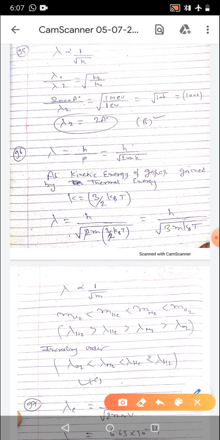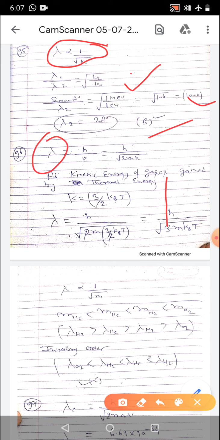Then in the next question, in 95, the de Broglie wavelength and kinetic energy of the particle is given. If its kinetic energy becomes 1 MeV, then its de Broglie wavelength becomes. So here de Broglie wavelength is inversely proportional to under root K. So lambda1 by lambda2 is equal to under root K2 by K1, and by substituting its value you will get the correct answer.